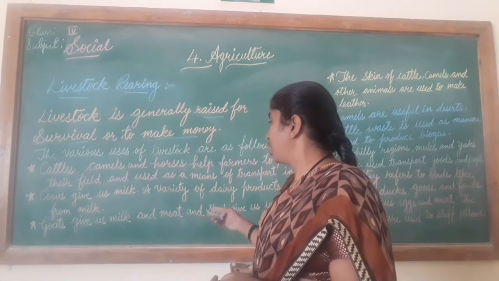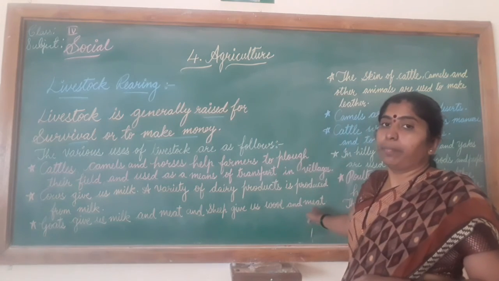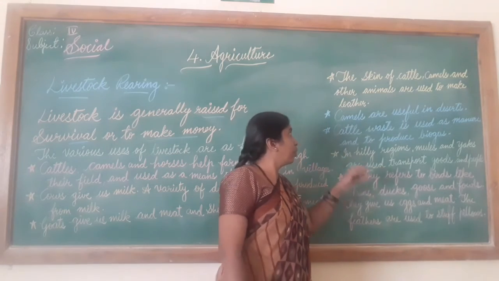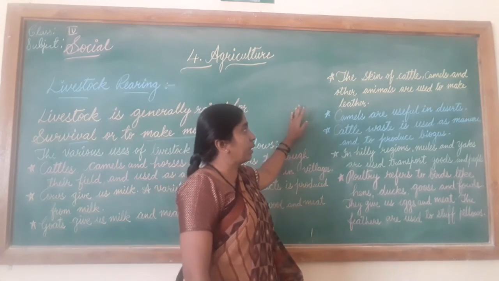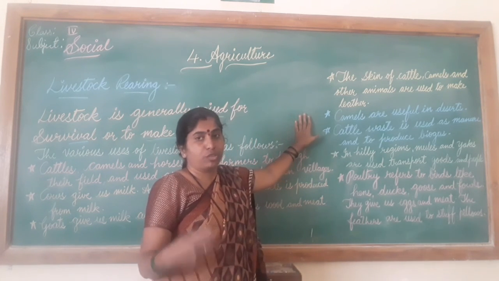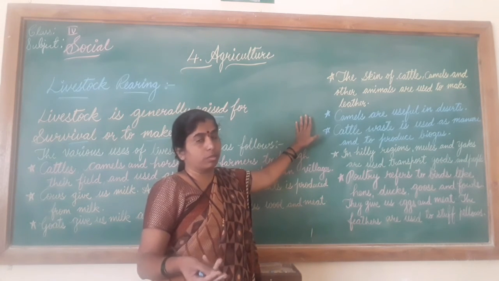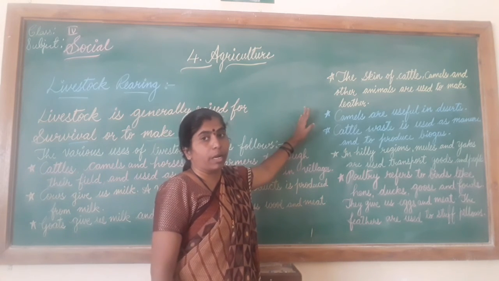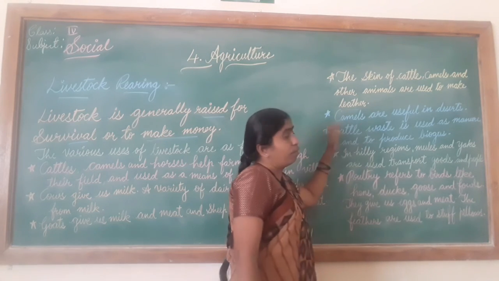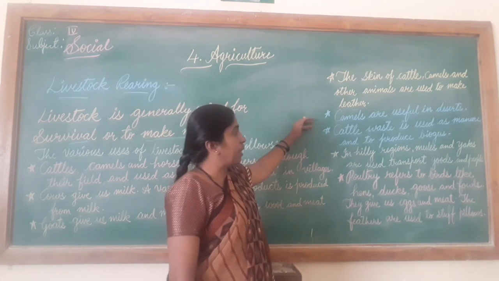Then goats give us milk and meat, and sheep give us wool and leather, which we use for our daily life, like bags and belts. These are all made up of leather only. So here you use the skin of cattle and camels and other animals for the leather purpose.